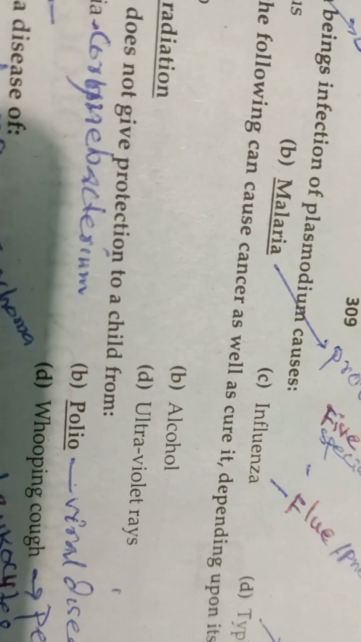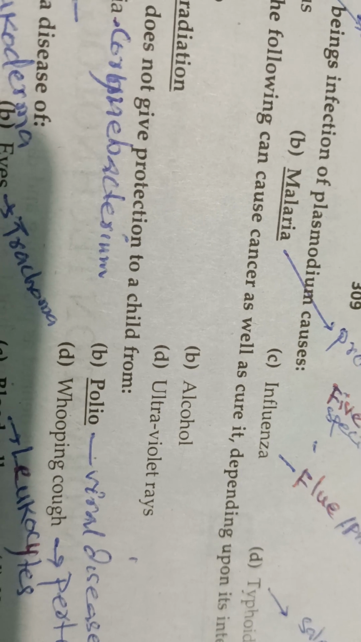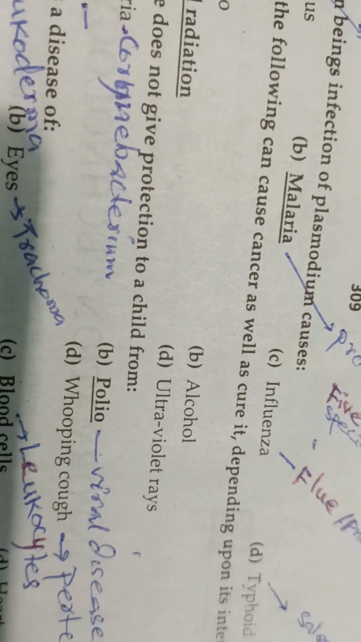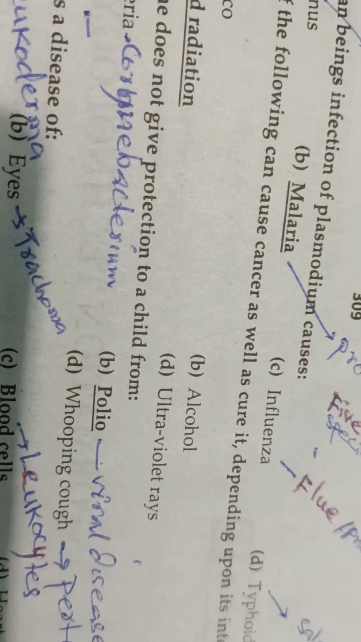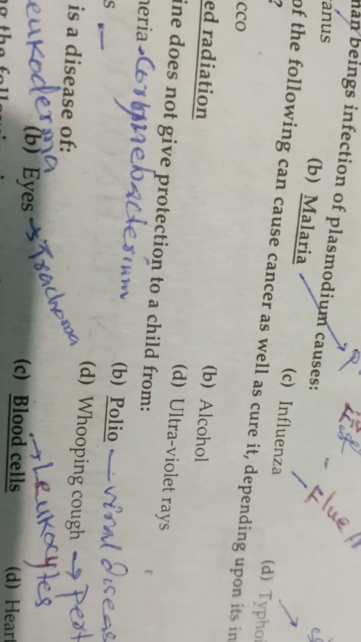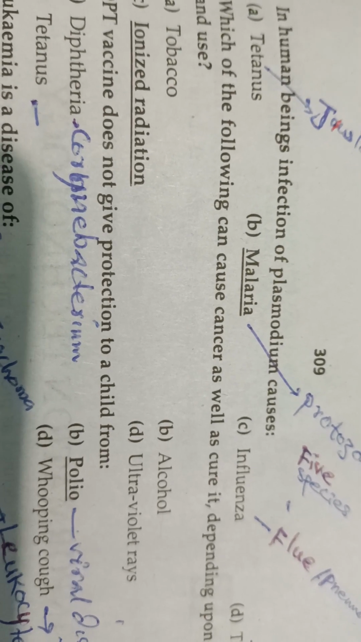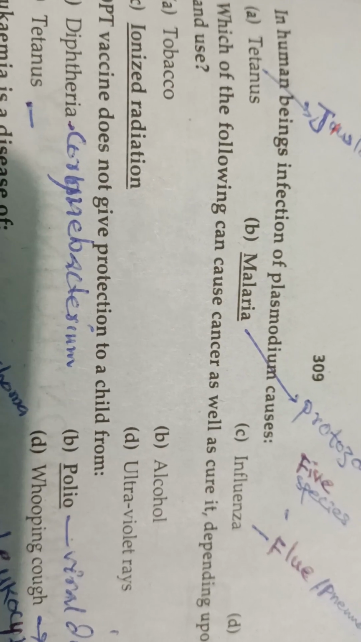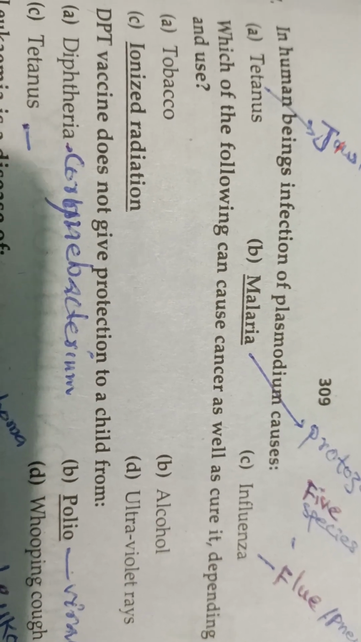And option D is typhoid. Typhoid is caused by Salmonella typhi. This is also a bacterial infection and a gastrointestinal disease. The correct answer is malaria, and there are 5 species of malaria we have discussed in the previous lecture.